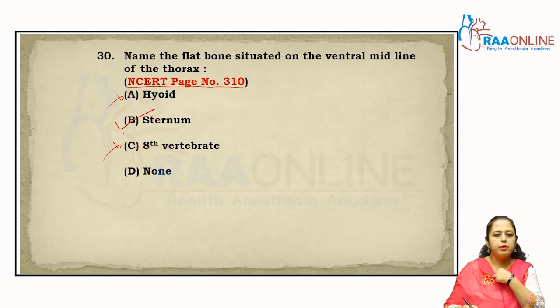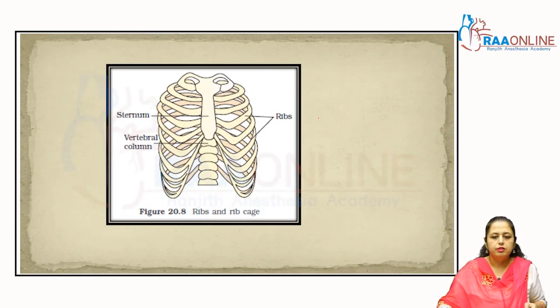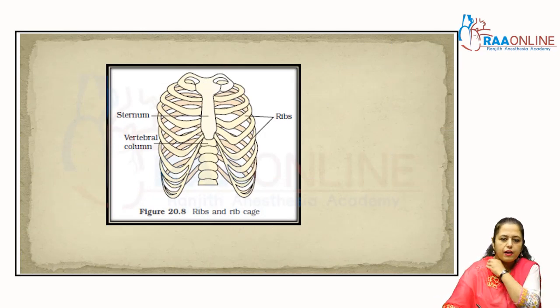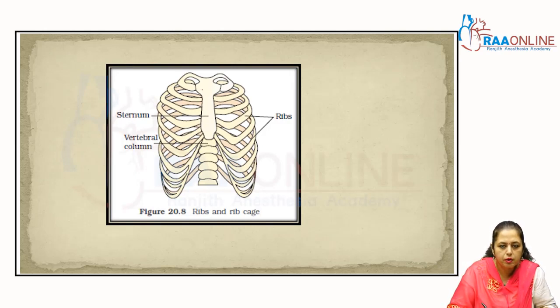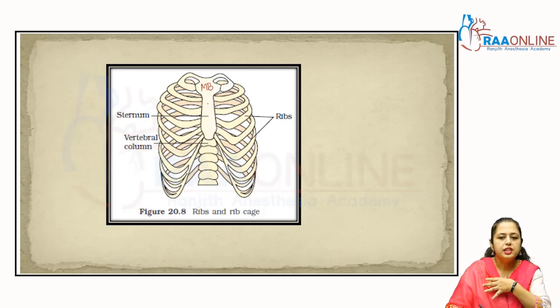The sternum, that is mid ventral, that is front, right? And that is the flat bone at the midline of the thorax. You can see it in that diagram. See here, that is the flat portion, which is present in the midline of the thorax, right? That's what is called the sternum. That part is called the manubrium sterni, which is the flat portion.